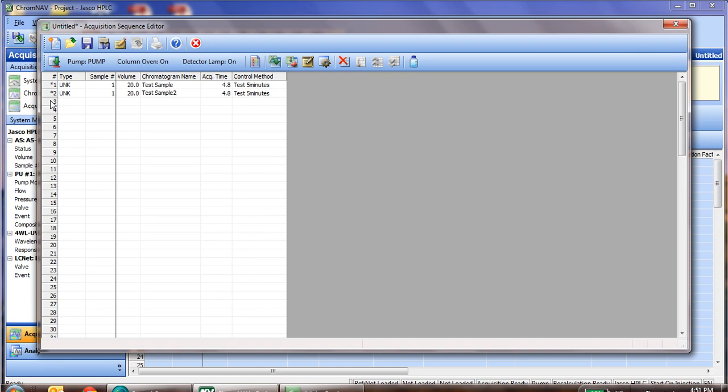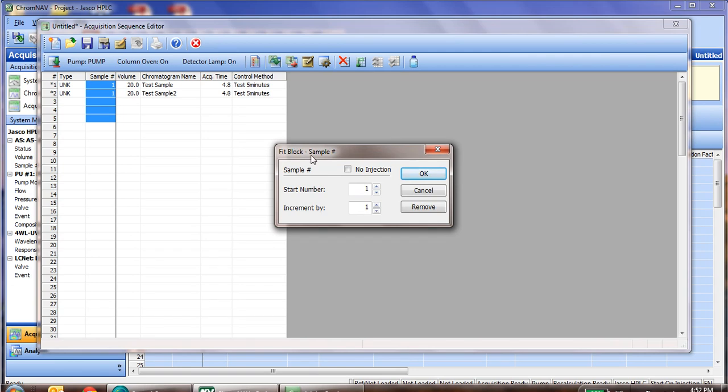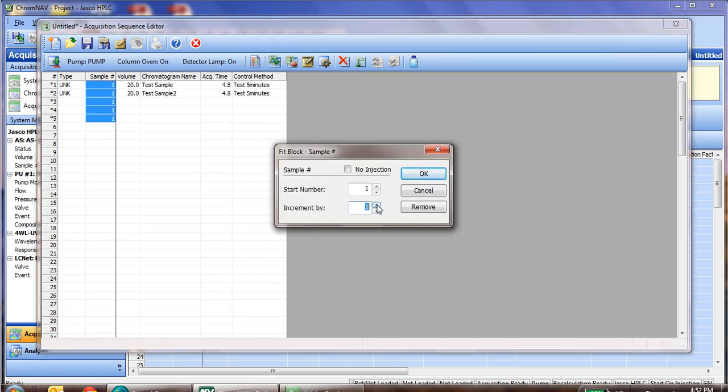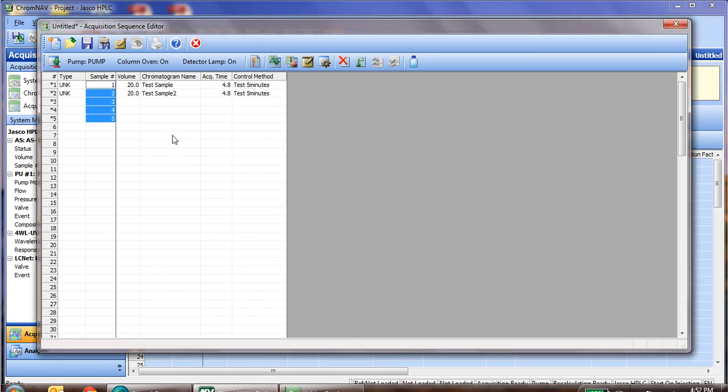Now, as opposed to copying and pasting lines, we can also fill down particular columns. For instance, if we wanted to run 5 samples, we can click on the first line and drag down. Now if we right click, we can fill down the sample number. So if we are just repeating samples, we would start with vial position number 1 if that's where our first sample is, and if we increment by 0 and click OK, it repeats the sample 5 times. If we right click again, but we increment by 1, it will set it up to do samples 1 through 5.